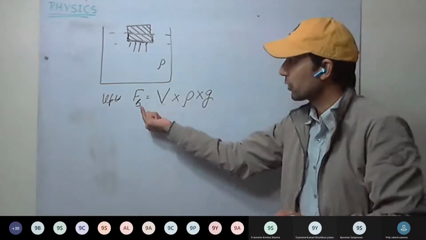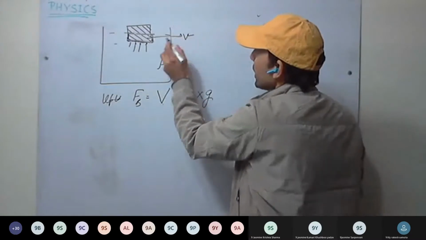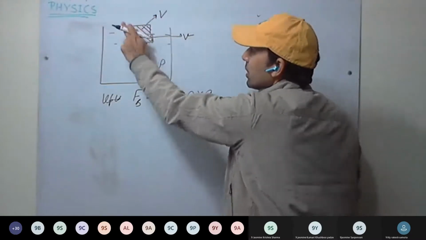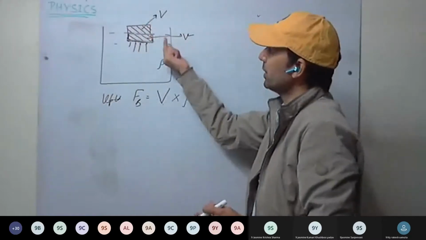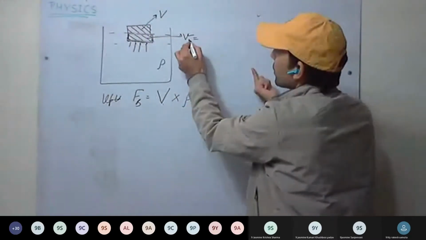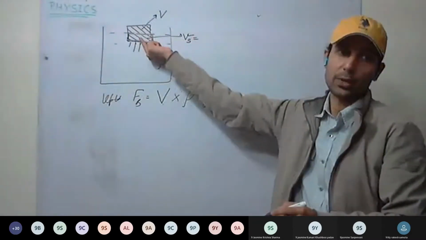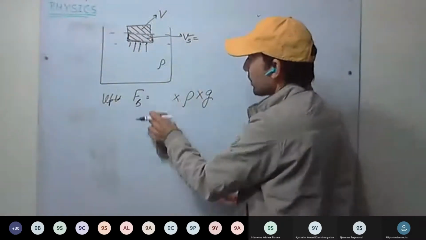Understood this one? This will be the buoyant force. So consider capital V as the volume of the complete body, whereas Vs is the volume of the submerged part of the body. So here buoyant force will be how much?